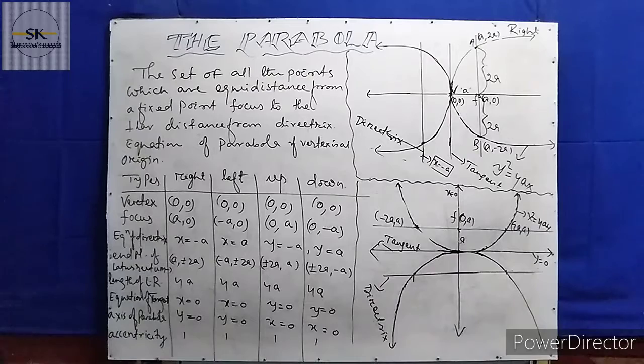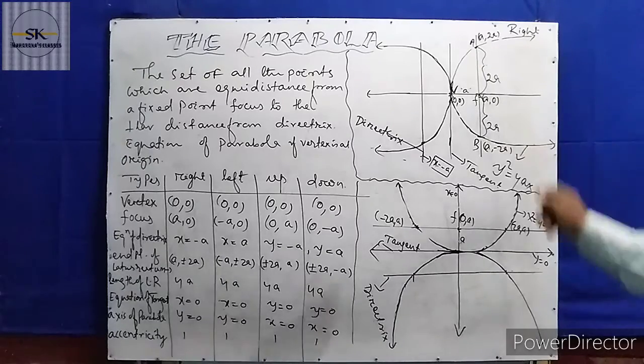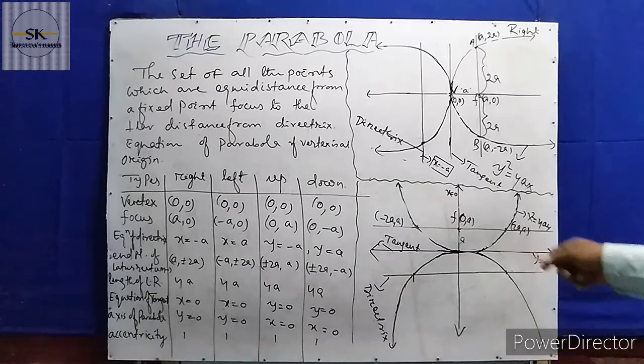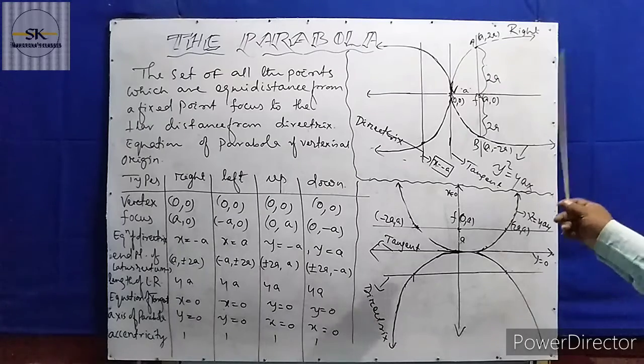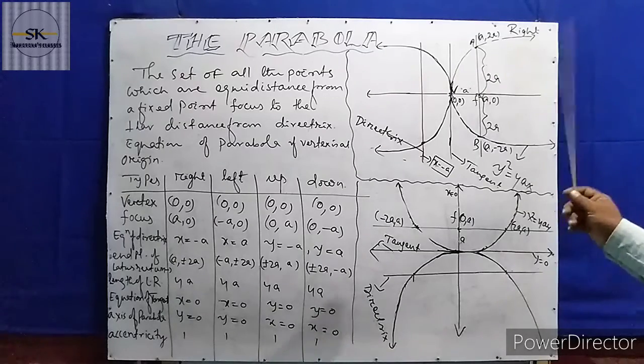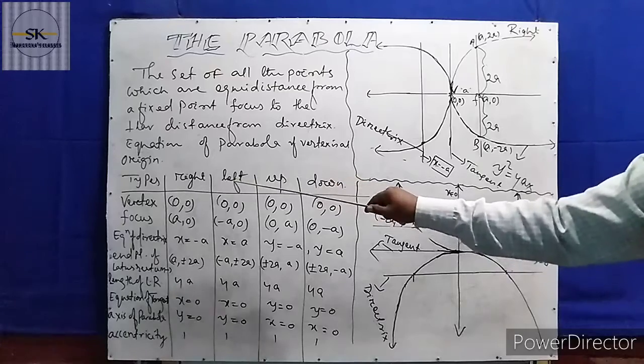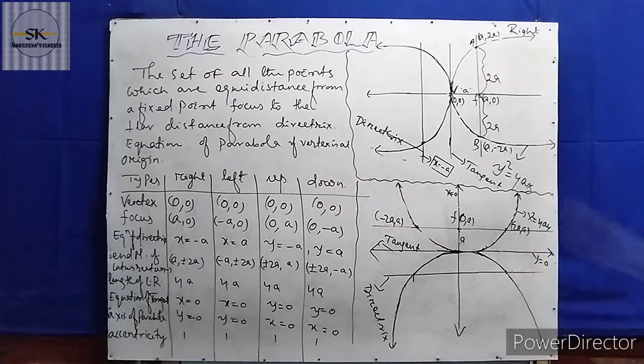In this figure you look at, there are four figures. This is the first part of the parabola, this is the second part, third part, and fourth part of the parabola. This parabola is opening towards the right, this one towards the left, this one opening up, and this parabola opening down. So according to the direction of opening, they are named right parabola, left parabola, up parabola, and down parabola.